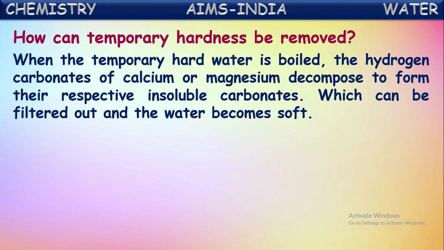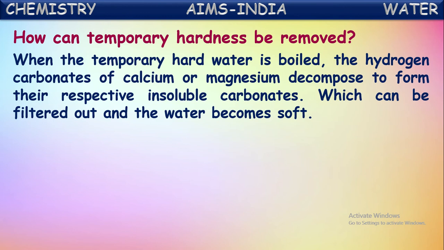So to remove this temporary hardness, we have to boil the water. If you boil this temporary hard water, the bicarbonates so formed will be reconverted into their respective carbonates. These carbonates of calcium and magnesium are insoluble in water, so they form a precipitate. Now these precipitates can be filtered out and the water becomes soft water. Okay, in this way the temporary hardness of water can be removed by boiling.